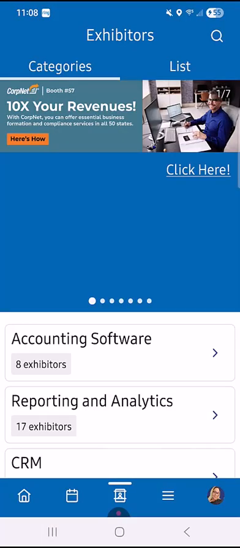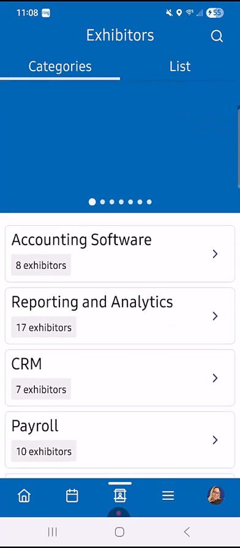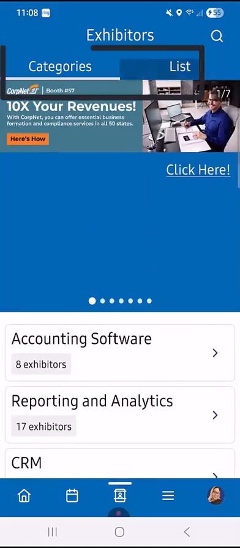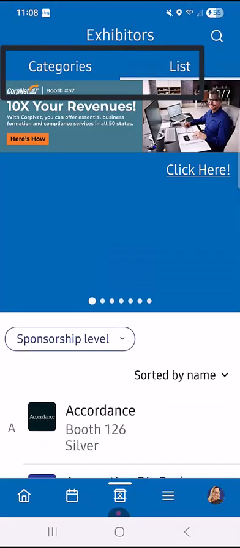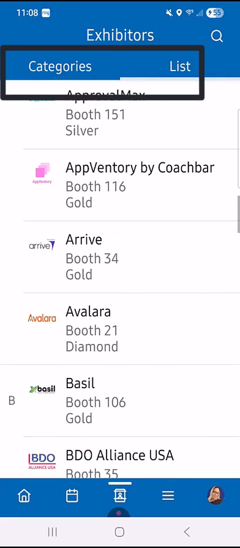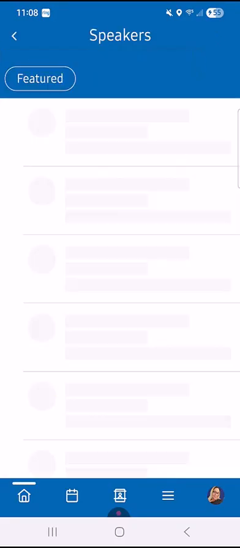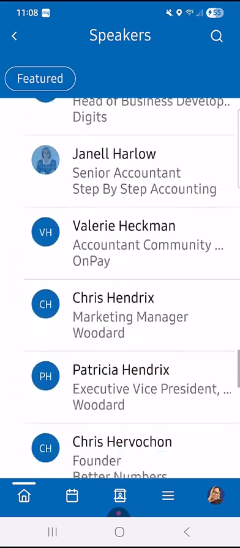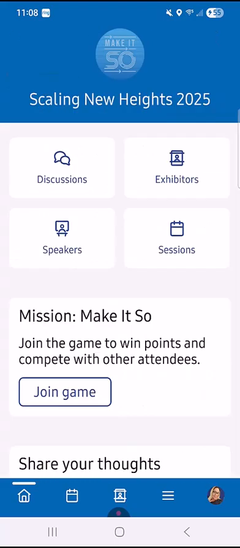Exhibitors is where you can start getting a sneak peek of the different exhibitors. You can check it out by category, which is very cool. Or you can just click on the list of exhibitors and it's in alphabetical order. Going back to home, you could also check out all of the featured speakers. So check those out and you will see my profile in there as well. And you can click on the sessions.